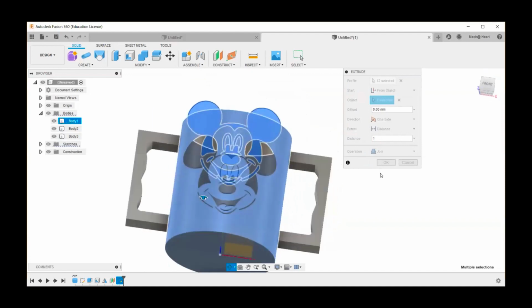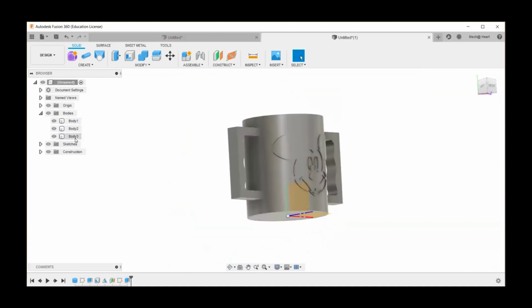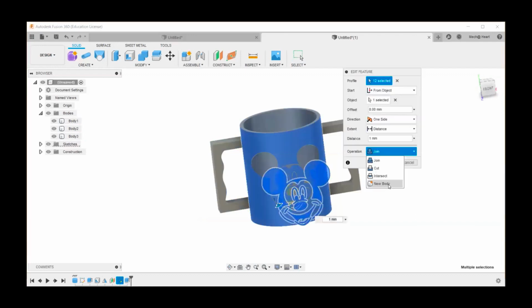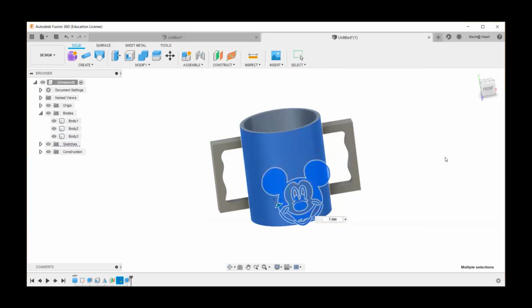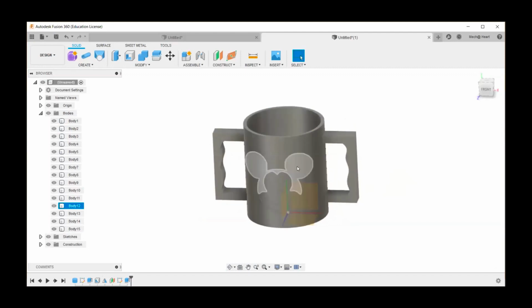Now, after selecting OK, you can see that I have this. And you can see that this is a separate, when I double click, you can see that it is in the join option. So instead of join, I can make it as a new body also, but that is up to us. So when I make it as a different body, you can see now I have in my this thing so many other bodies, because for this, everything is a different body.